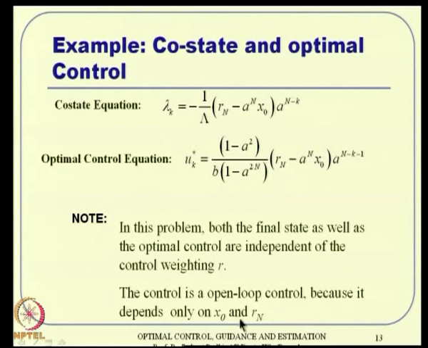Another observation is the control is actually an open loop control, because what you see here depends on x naught and R n, nothing else. That is where you want to go, a function of x naught and R n, and everything else is a system parameter a and b, but it has nothing to do with the state solution. So, in other words, u k we did not get as something like minus K times x k. We did not get that, but essentially it can be done. We will see that in a while, in the discrete LQR setting. But in this particular way of getting it, we did not get a state feedback solution, we got an open loop solution.